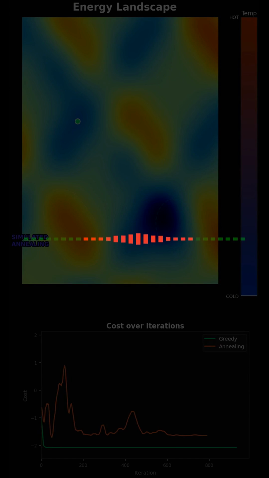The Mpemba effect isn't just a quirky fact about ice cubes. It's a deep truth about how nature finds order. Sometimes you have to break every bond to build the right ones. Sometimes the system that looks furthest from its goal is actually closest. From freezing water to optimizing algorithms to maybe even how we grow as people, sometimes the longest path through heat is the shortcut to cold.